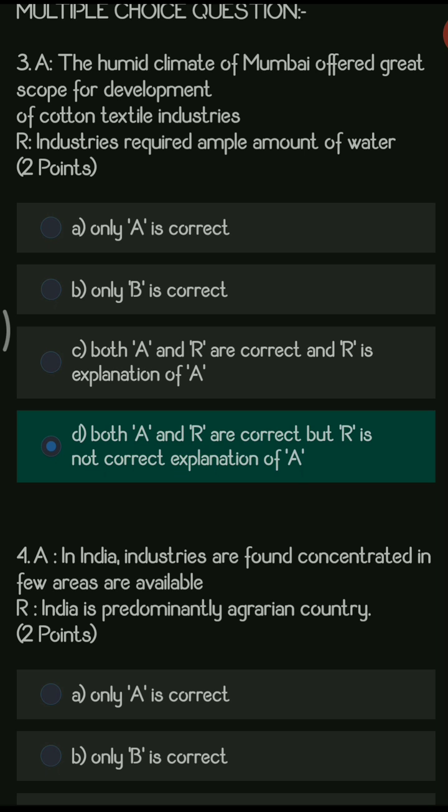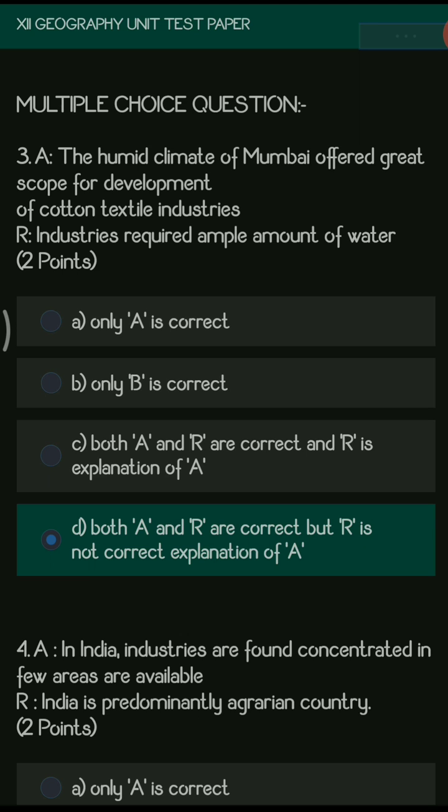Now if you consider the question, the humid climate of Mumbai is totally true, and because of that the cotton textile industry has a great scope, that is also true. Why? Because when the cotton is converted into thread, the breakdown of the thread does not take place in a humid climate, so that is totally favorable for cotton textile industries.